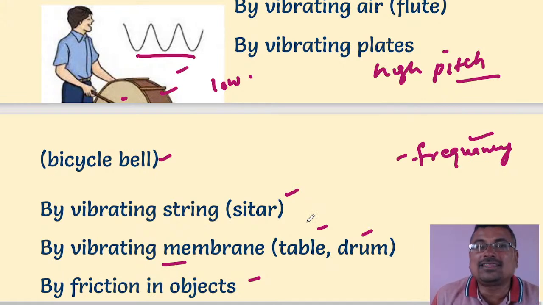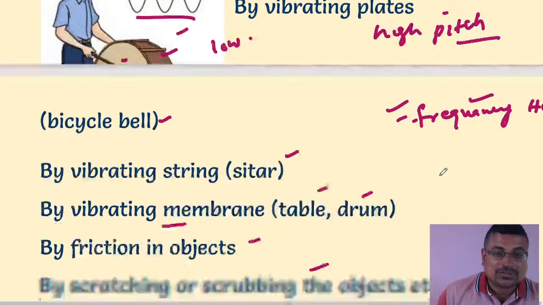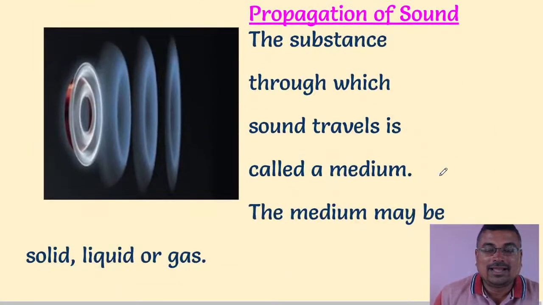So the number of oscillations in 1 second is called frequency. Its SI unit is hertz. So let's discuss the next topic. Hope you understand this, my friends.